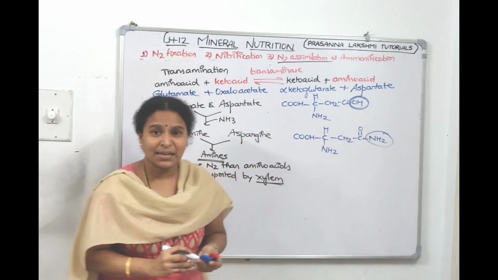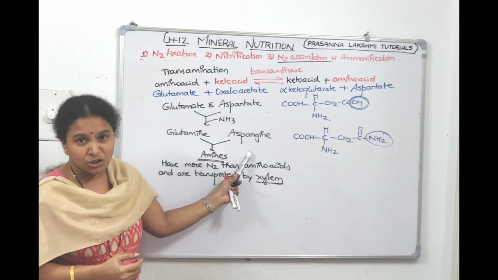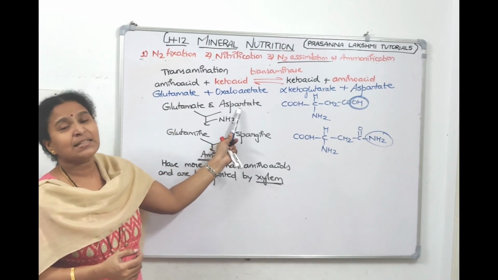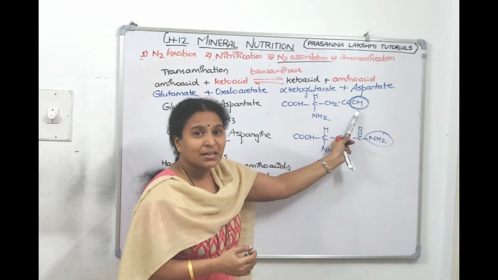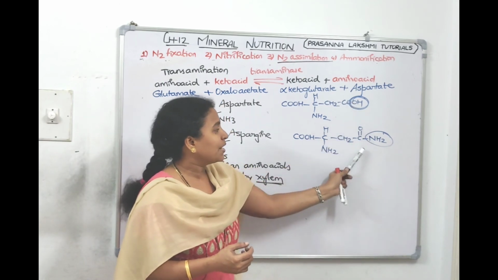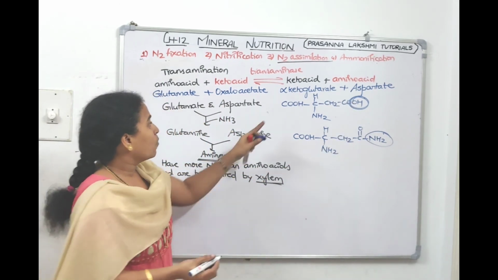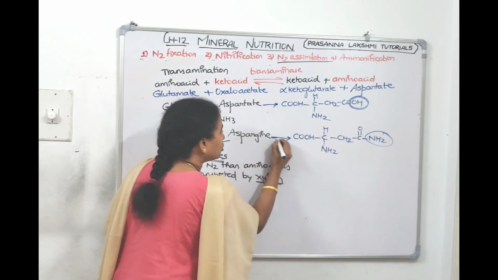That's what NCERT says. When aspartic acid is converted to asparagine, the OH group is replaced by an NH2 group. What is this? Aspartate. What is this? Asparagine.